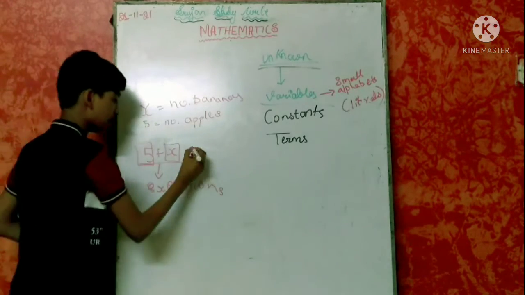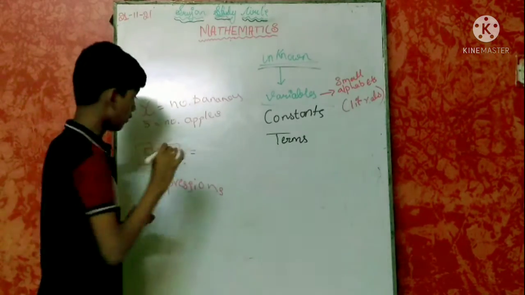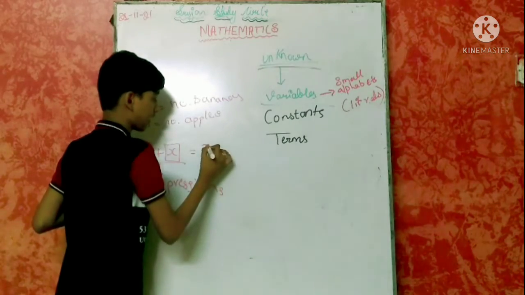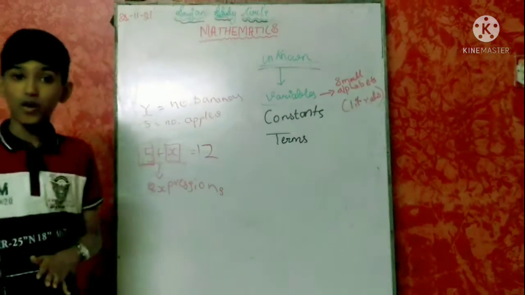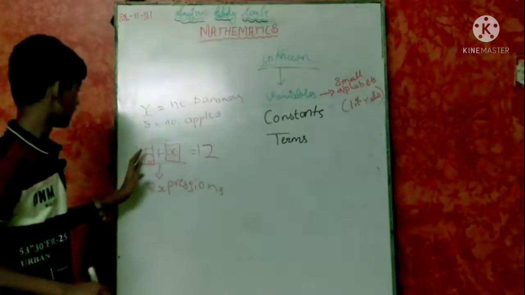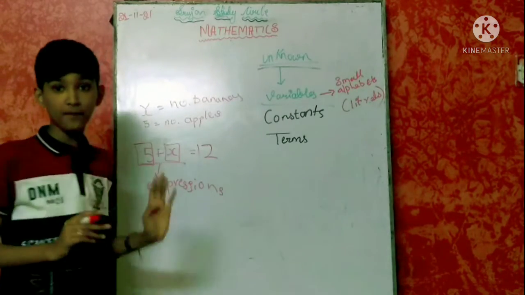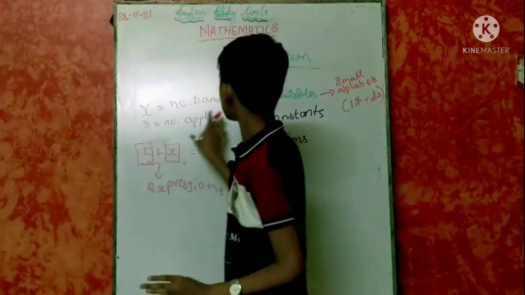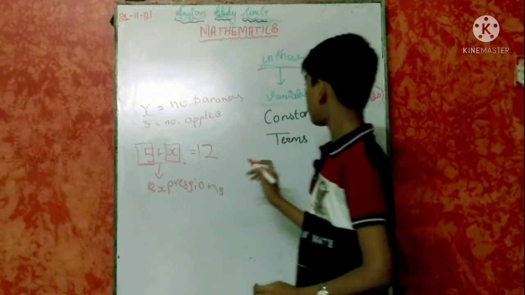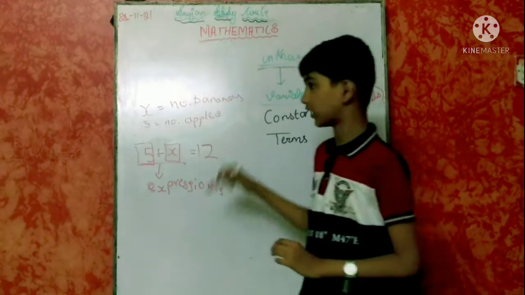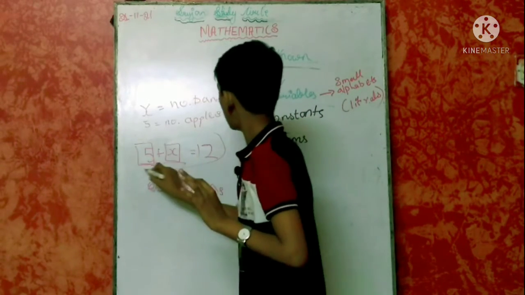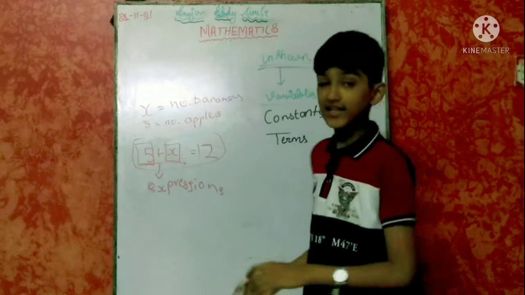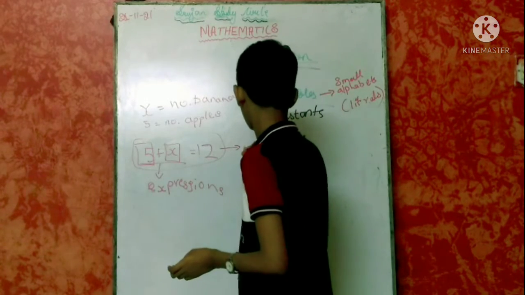Now if we add these, it is equal to 12. If we add the number of bananas and the apples, we get 12, or in total 12 fruits. So this full statement is known as an equation.